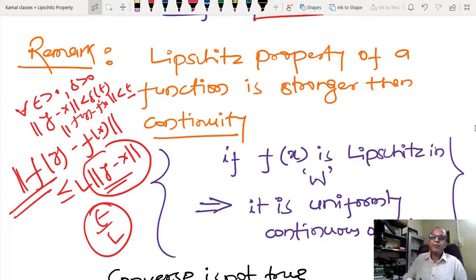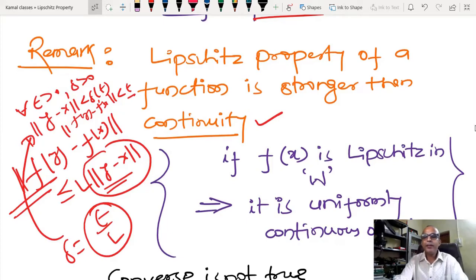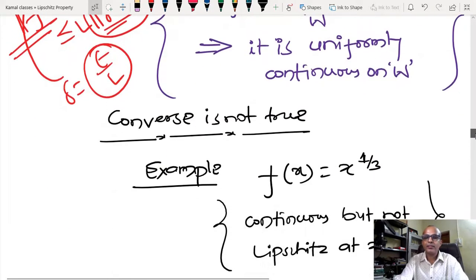So delta equal to epsilon by L, and you can see that automatically the continuity condition is satisfied. For that reason we say that the Lipschitz property is stronger than continuity. If something is Lipschitz, then obviously it is continuous. Does anyone have confusion? If you don't have confusion, then I will come to the converse.